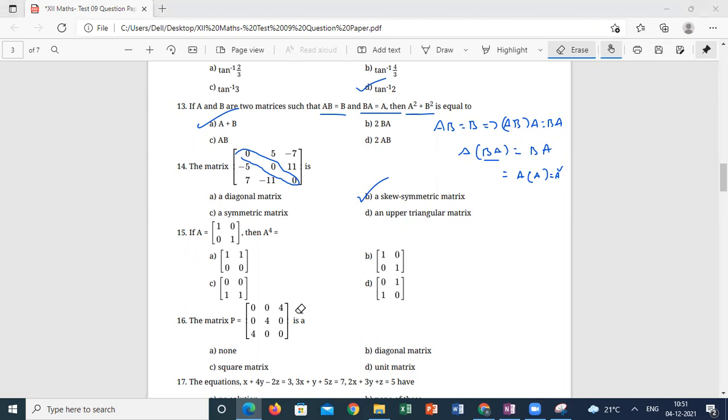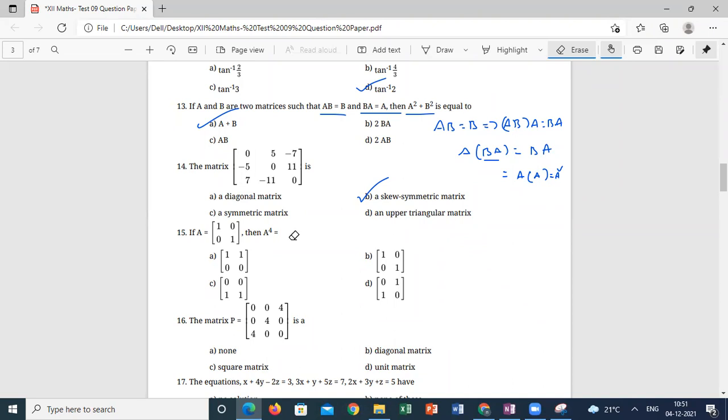Then you can prove that it is a skew symmetric matrix. Any matrix where the diagonal elements are 0, and the upper triangle and lower triangle element values are the same with different signs. Wherever you are getting positive, in the lower triangle you will get negative. Then it is called a skew symmetric matrix.